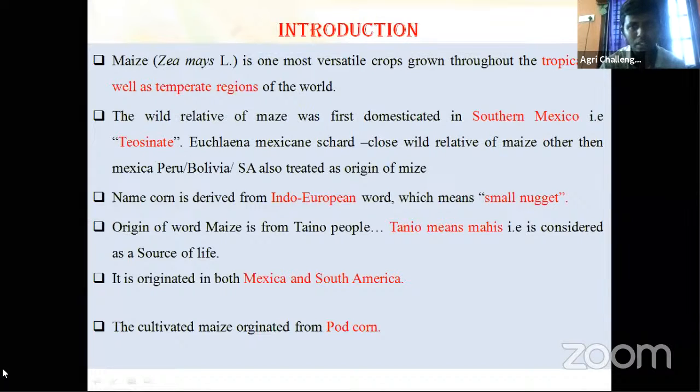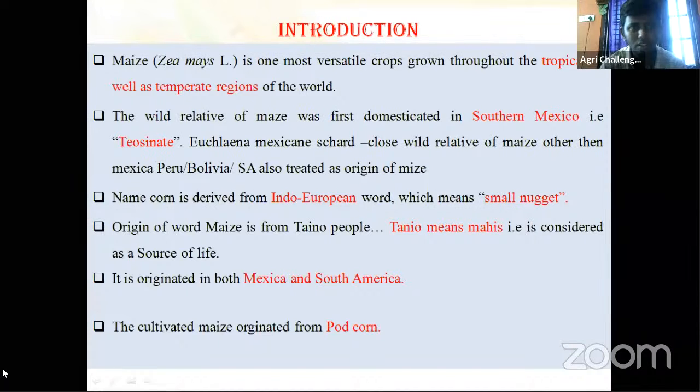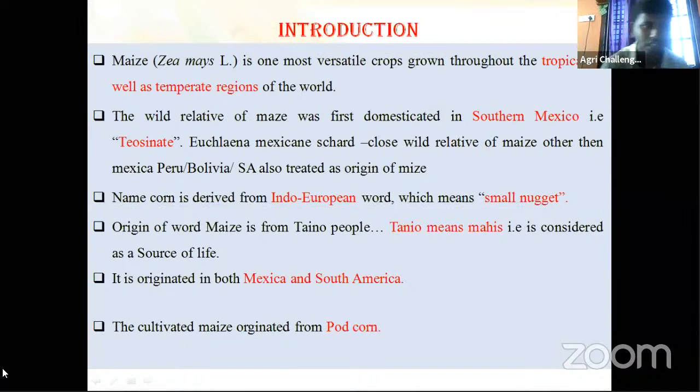But generally, short day means how many hours of sunlight are required? Less than 12 hours. And long day means greater than 12 hours, 12 or 14? This is an assignment for you. I will ask the same question in the next class.